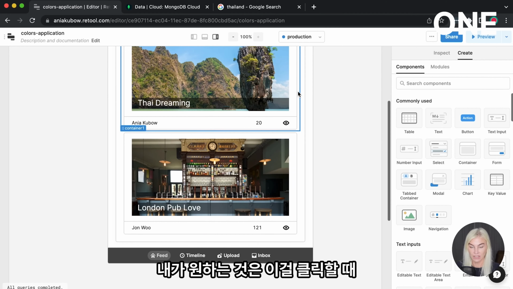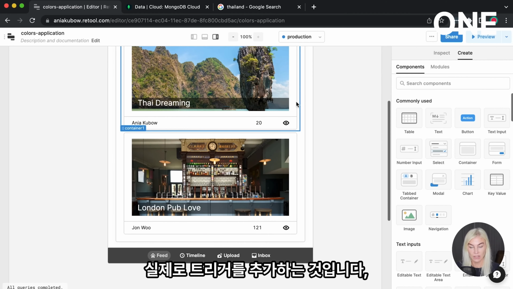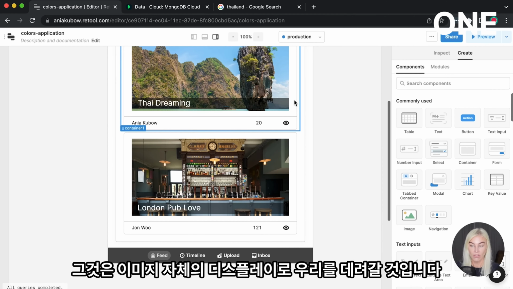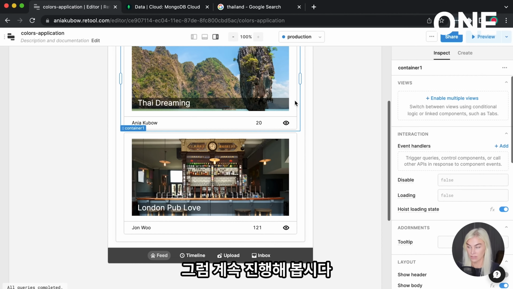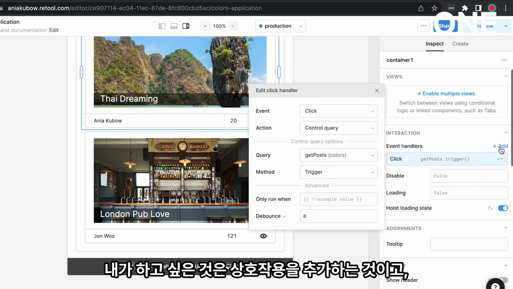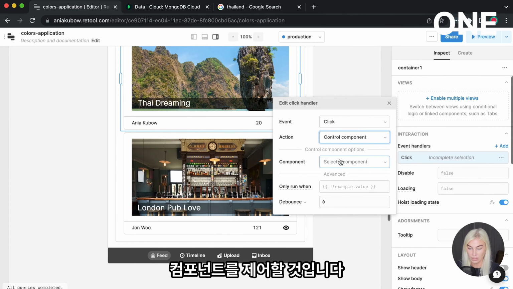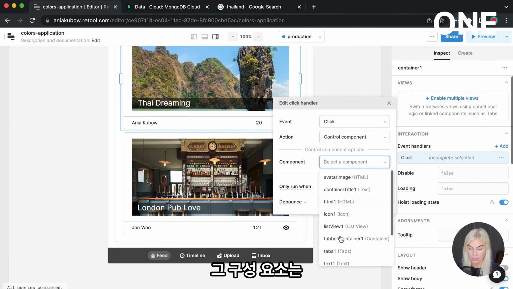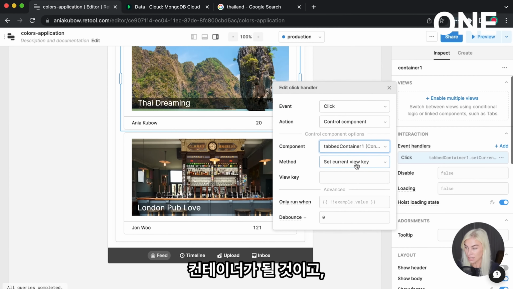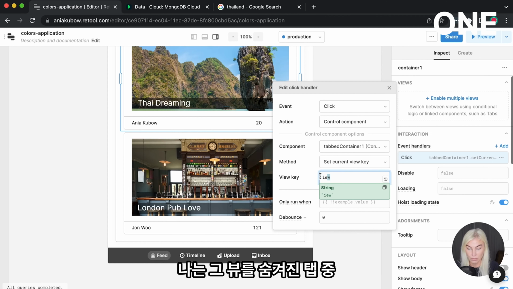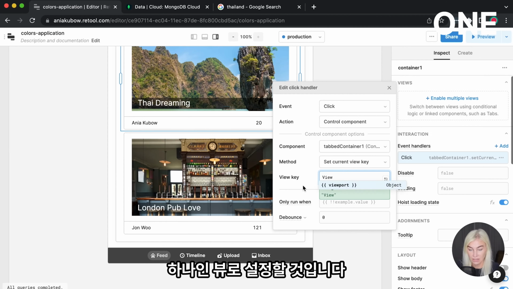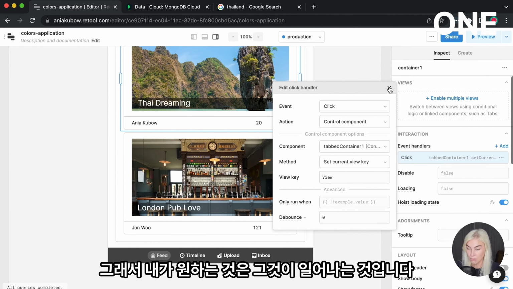What I want is to actually add a trigger. If we click on this, it will take us to the display of the image itself, just by itself. So let's go ahead and do that. What I want to do is add an interaction, and that's going to be on click, and it's going to control a component. That component is going to be the tabbed container, and I'm going to set the view to be view, which is, if you remember, one of the tabs that is hidden. So that's what I want to happen.